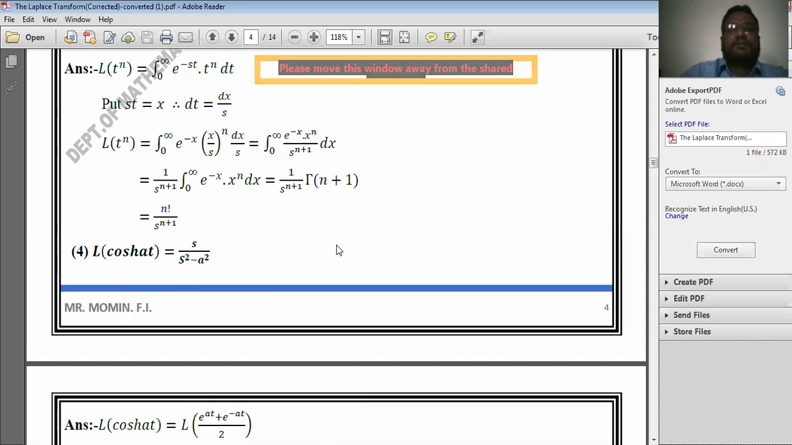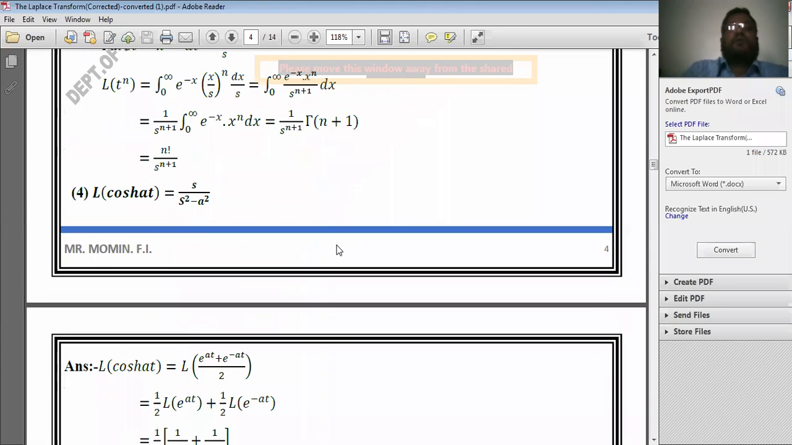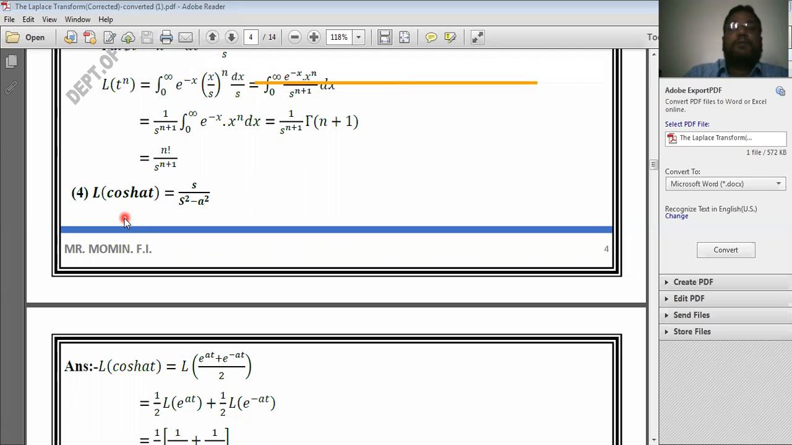Today I will discuss the Laplace transform of hyperbolic functions. See here, the Laplace transform of hyperbolic cos of at is always equal to s divided by s square minus a square. I will try to prove this standard result.